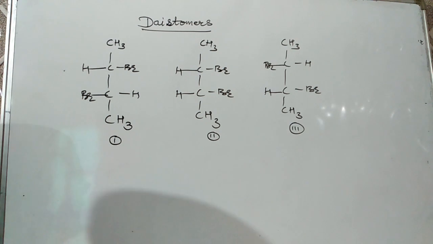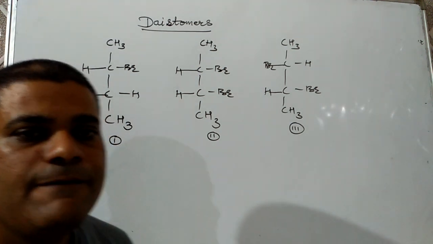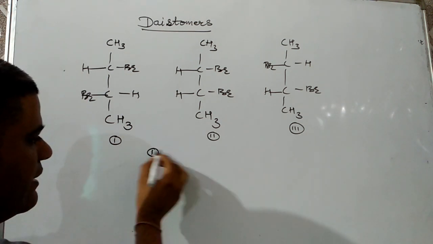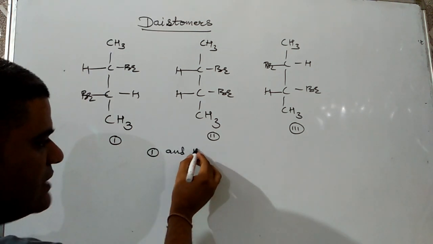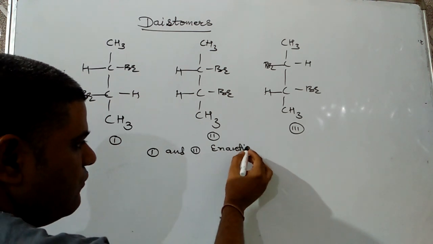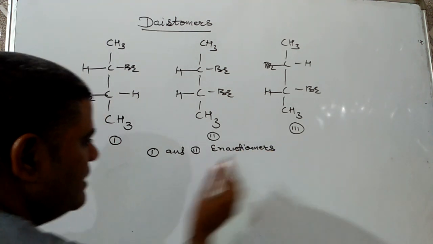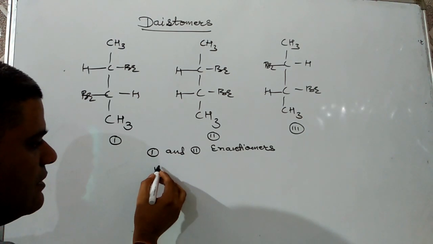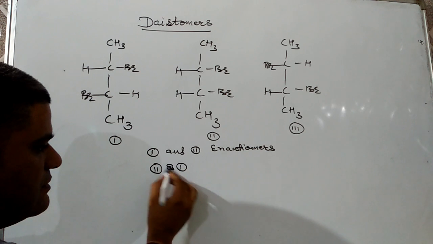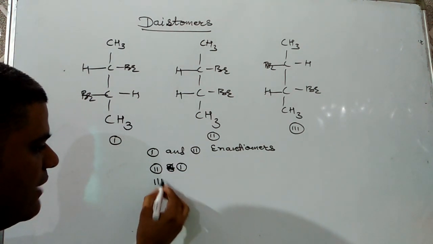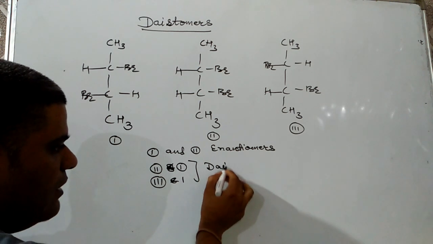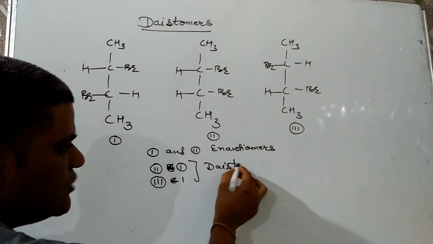Now a question might come in exams: which two are the enantiomers? Here, first and third are the enantiomers, keep it in mind. Second and first, third and second, they are diastereomers of each other.